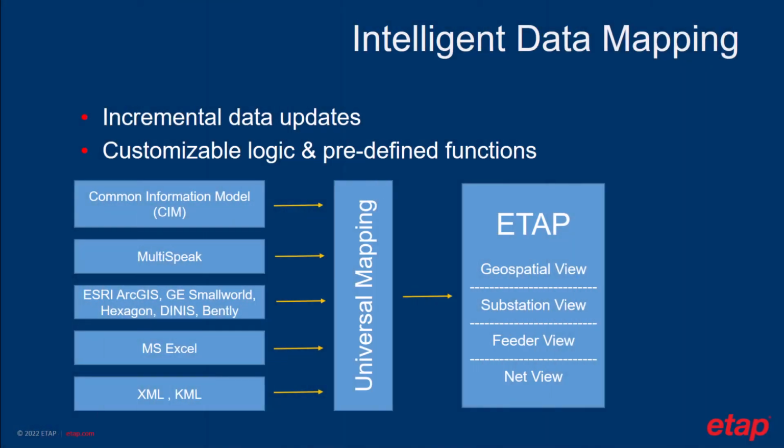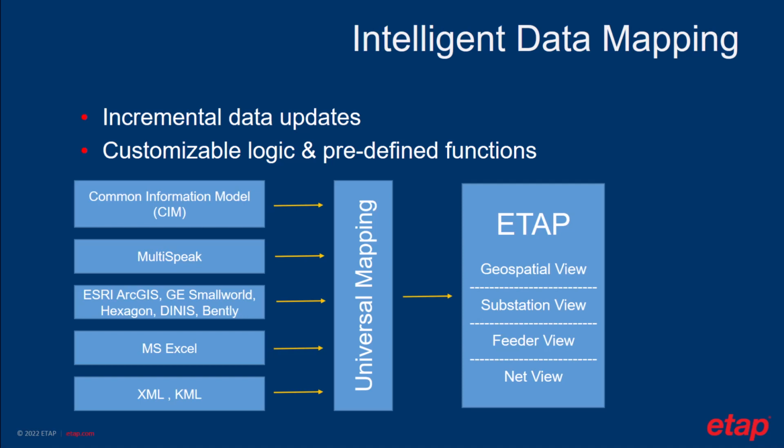When a GIS database is imported into ETAP, users have the ability to display the networks as geospatial views, substation views, feeder views, and most importantly, all three are centralized to a single database. Similar concept to having multiple one-line diagram presentations to the single database for many of our existing users who use ETAP for the one-line. Very similar concept.